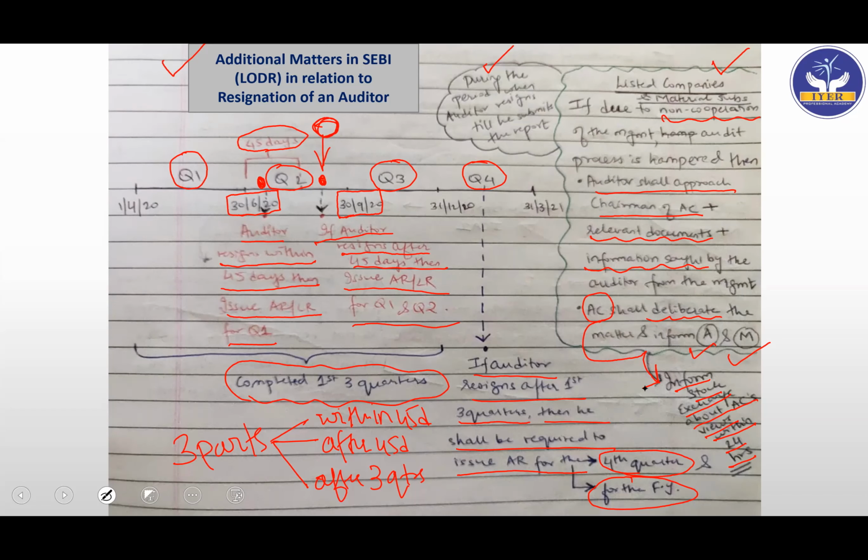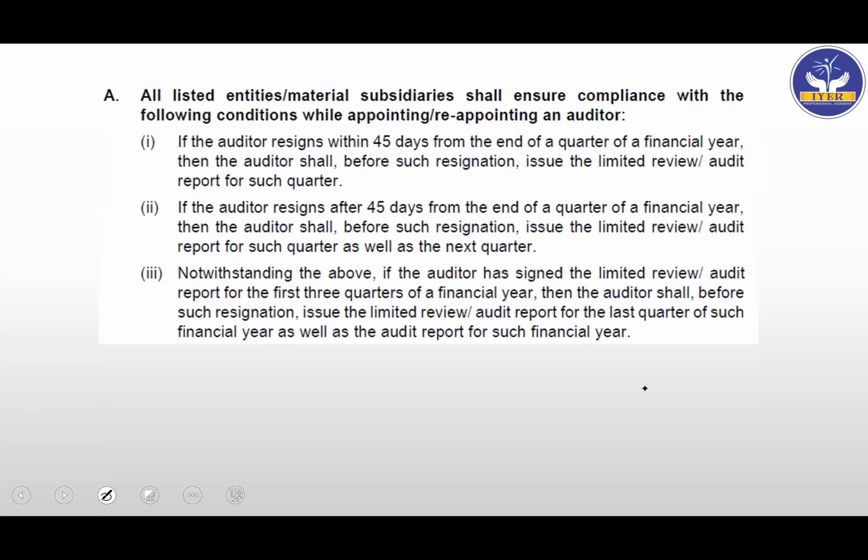Okay, so let's see here. All listed entities or material subsidiaries shall ensure compliance with the following conditions while appointing or reappointing an auditor. If the auditor resigns within 45 days from the end of the quarter of the financial year, then the auditor shall, before such resignation, issue the limited review or the audit report for such quarter. So within 45 days, they have to issue the report of the previous quarter.